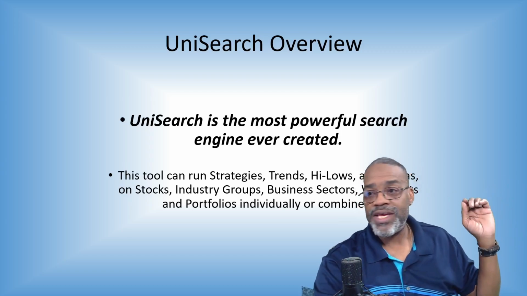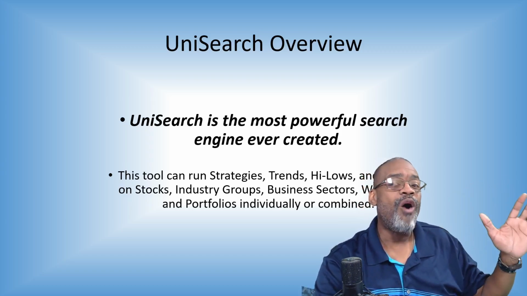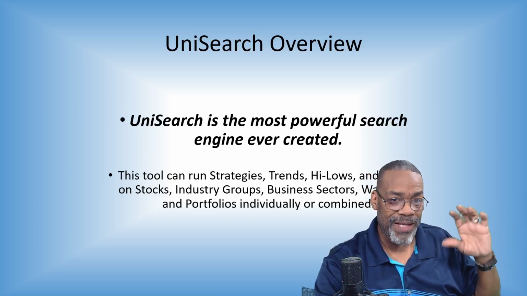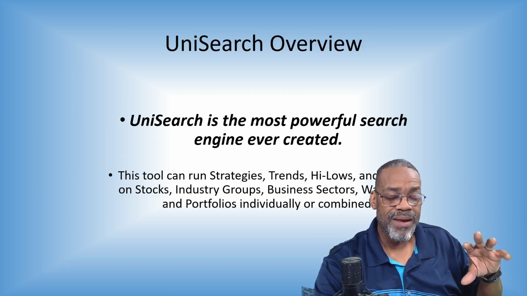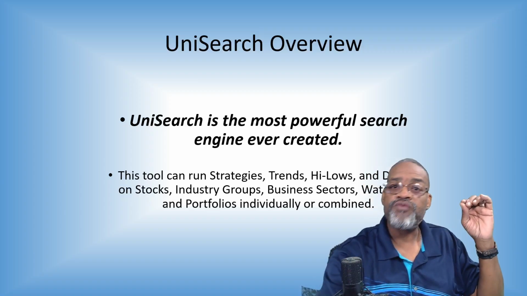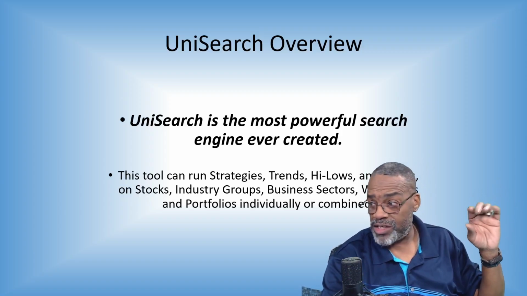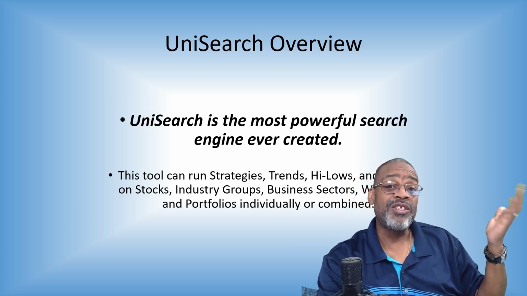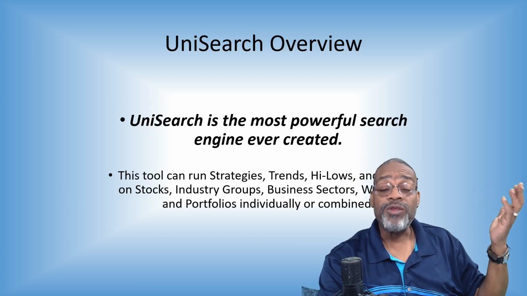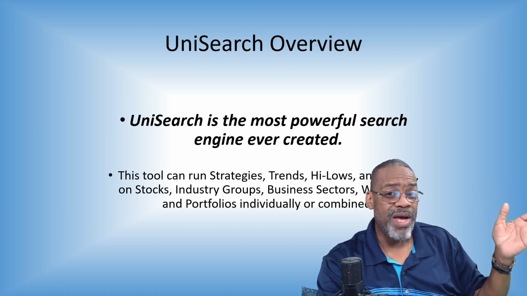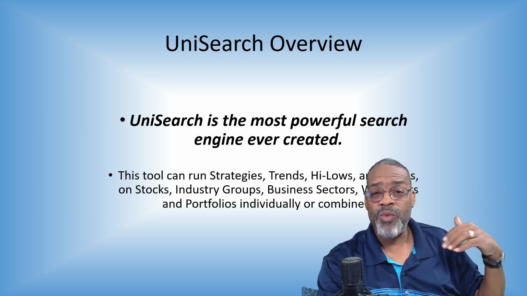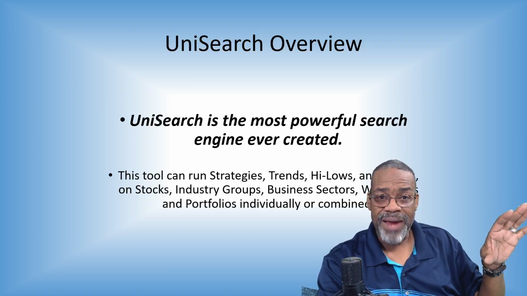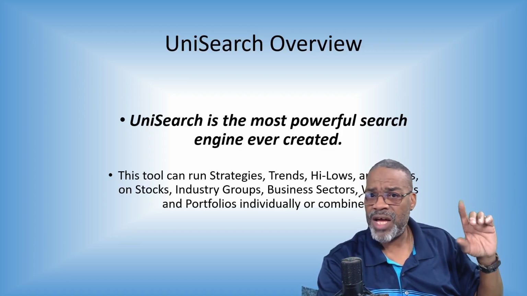Now, what is the UniSearch? It's the most powerful search engine ever created. I'm going to let that settle in for a second, because it really is. This tool can run strategies. You can find strategies. You can find trends. What's trending higher or lower? What stocks are hitting new highs or lows? Deltas, percentage change. How much has a stock changed by way of price or RT or anything over an X amount of time? That can really hone in on types of stocks you're looking for.